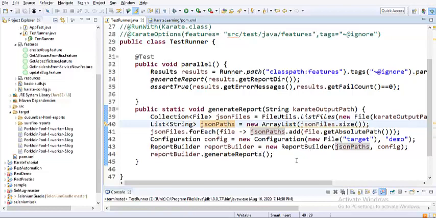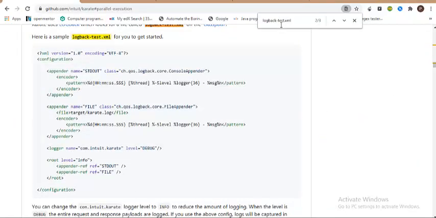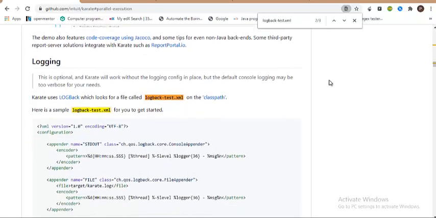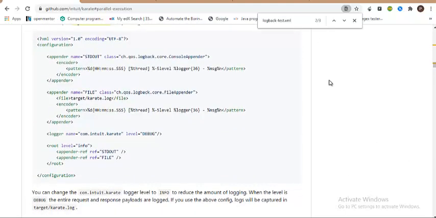So how do we achieve that? Karate has something called a logback-test.xml file, which is present in their official documentation. If you go there, there is an XML file. What we should be doing is copying this content and creating a file in the classpath named logback-test.xml, and then you run your test case.